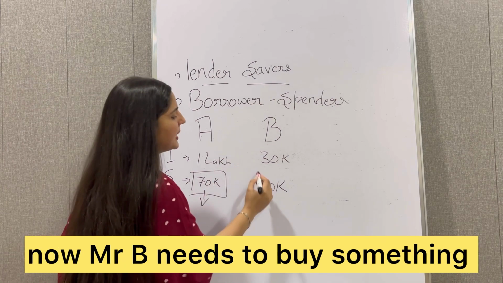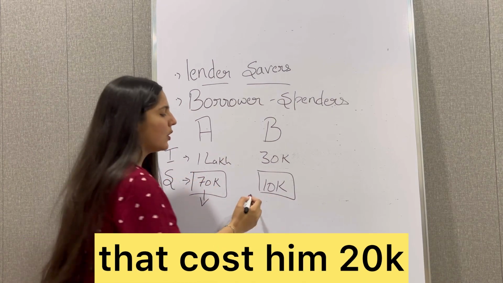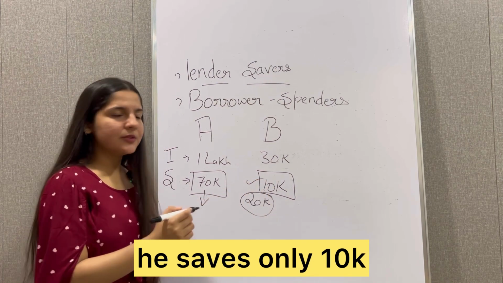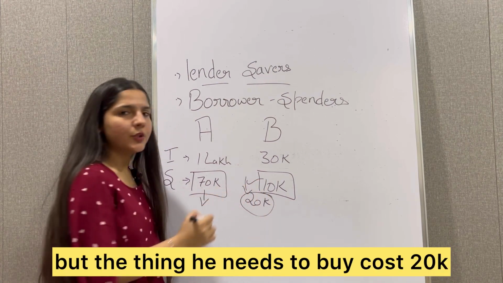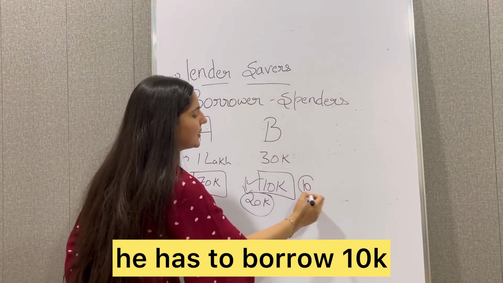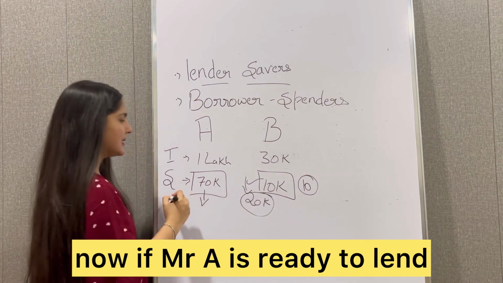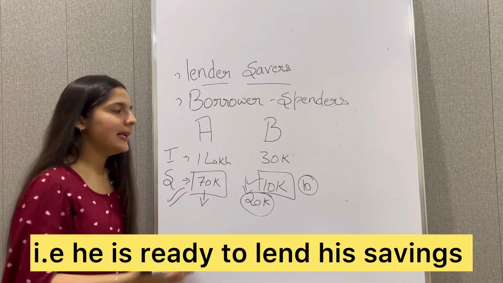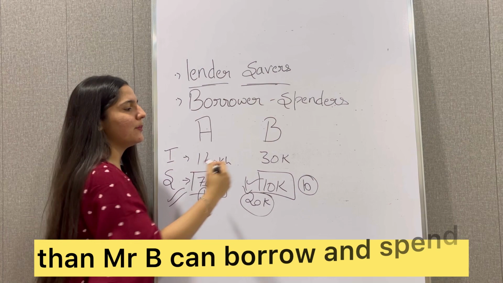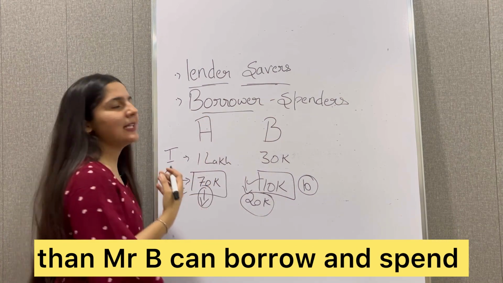Now, Mr. B needs to buy something that costs him 20,000. That is, he saves only 10,000, but the thing he wants to buy costs 20,000. What will he do? He has to borrow 10,000. Now, if Mr. A is ready to lend his savings, then Mr. B can borrow and can spend it.